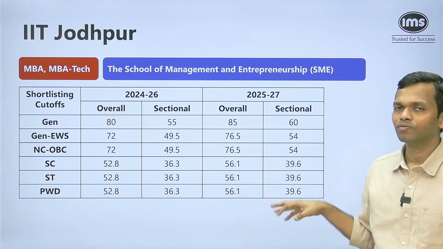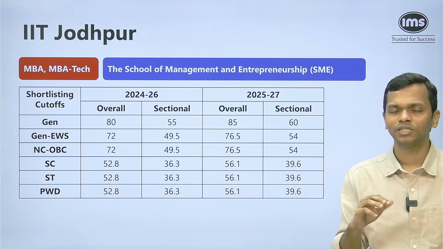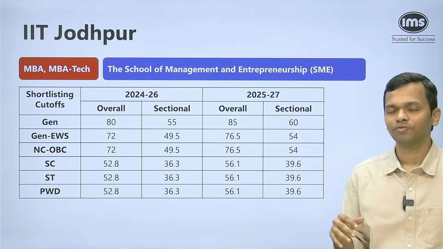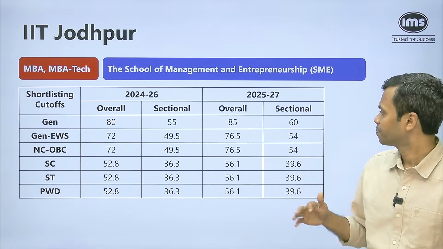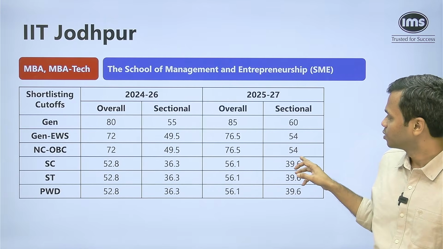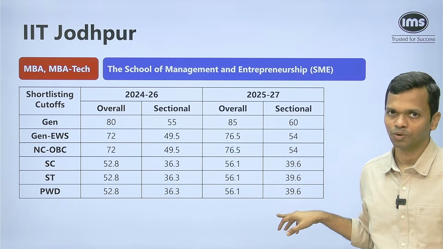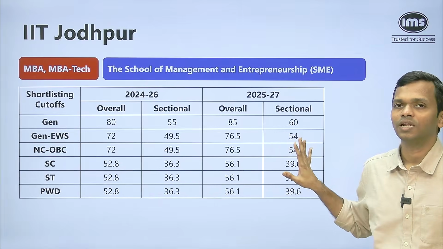So here this is one of the places where we saw the sectional being required, right? At most of the places we saw there was no sectional cutoff, but here you have the sectional requirement. So 60 if you are general, EWS is 54, NCOBC 54, for SC, ST, PWD it is constant 39.6 in each of the sections.